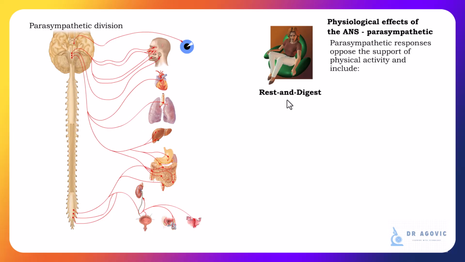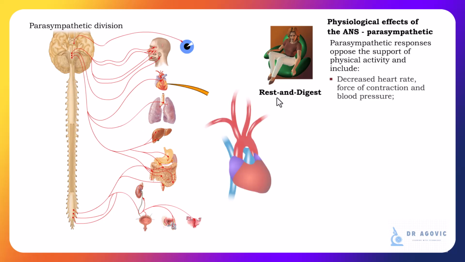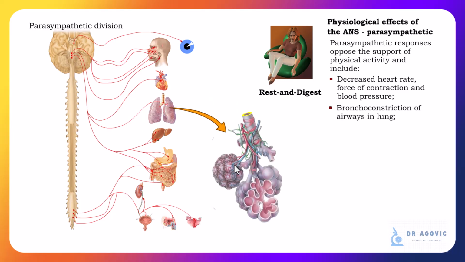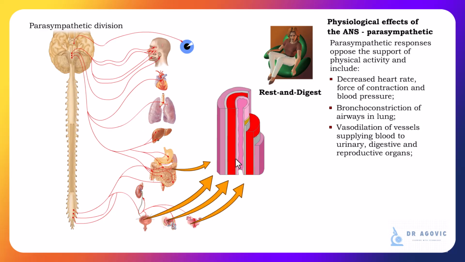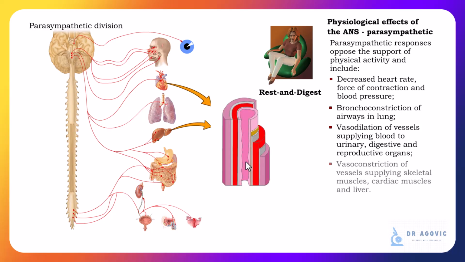Parasympathetic responses, which oppose the support of physical activity, include decreased heart rate and force of contraction and blood pressure, bronchoconstriction of airways in the lungs, vasodilation of vessels supplying blood to urinary, digestive, and reproductive organs, and vasoconstriction of vessels supplying skeletal muscles, cardiac muscle, and liver.